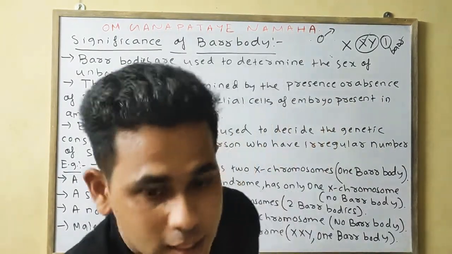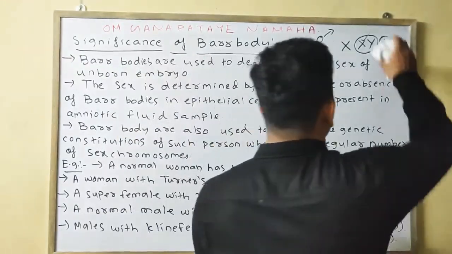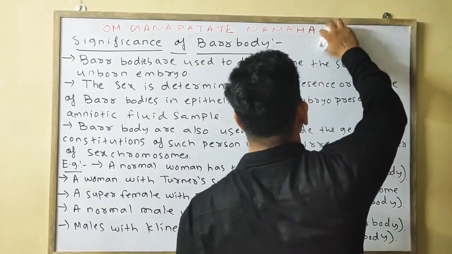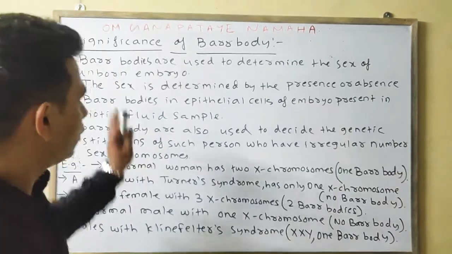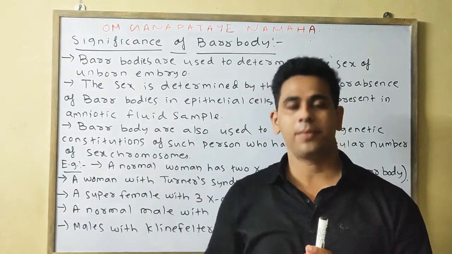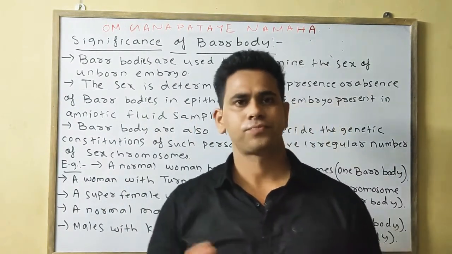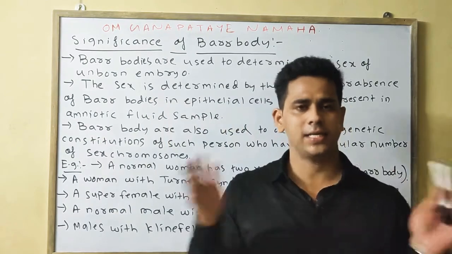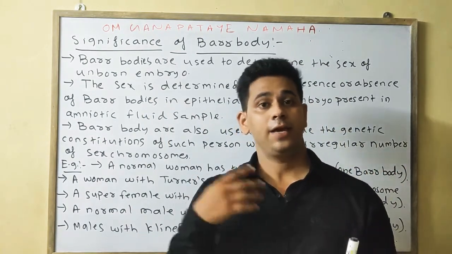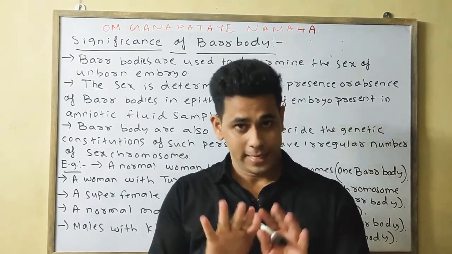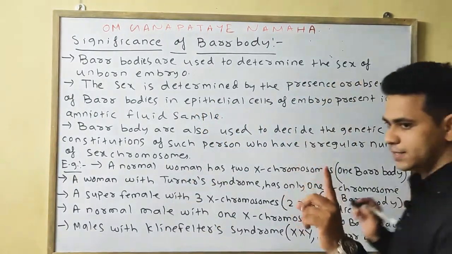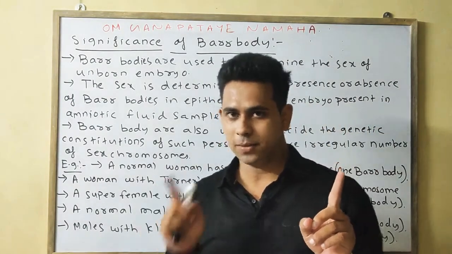Okay, so these are your 5 examples based on the Barr body. These are very important. Please remember all the examples. So first point, Barr body is used to help determine the sex of the unborn embryo. In general we can say, if the Barr body is present, then it is female. If it is absent, then it is male. In general I am saying, there are so many exceptions. Barr body present means female, if absent, then it is male.